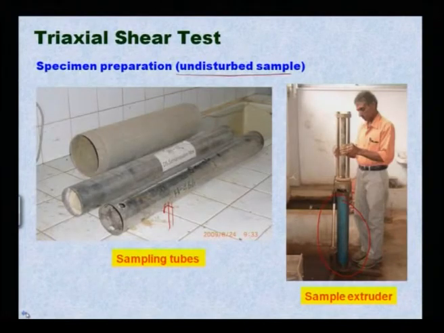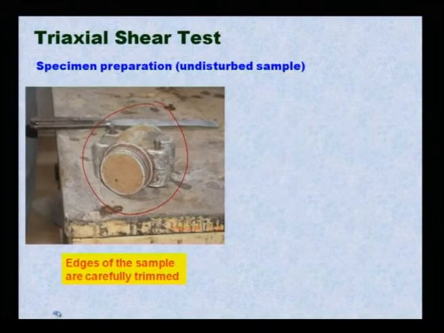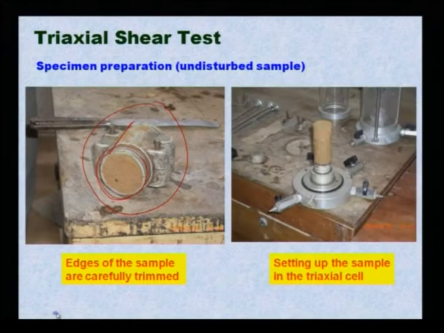If you look here, the sample will come out from the bottom; if this is the sampling tube and I push it, only the sample will come out inside this. The moment the sample comes out, this is the diameter of the sample required, and this is the length of the sample. This is required for the test. The other part you can carefully trim so that it remains plain. Look at this, how it looks. This is your complete sample.